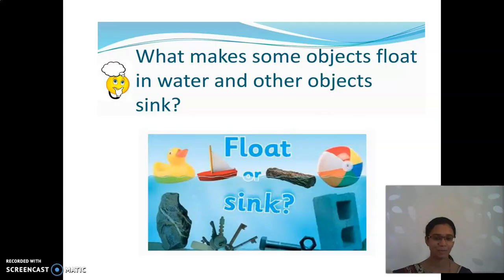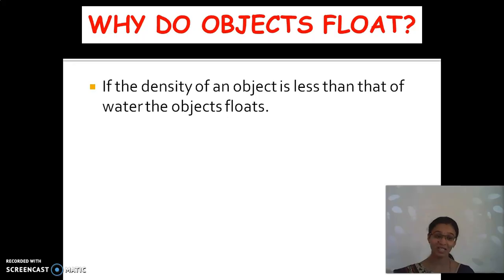See here, these materials float. Why do all these sink? Why can they not float, and why can these not sink? After this discussion, you will get an idea. Okay, so why do objects float? First we will be seeing why the objects float on water.